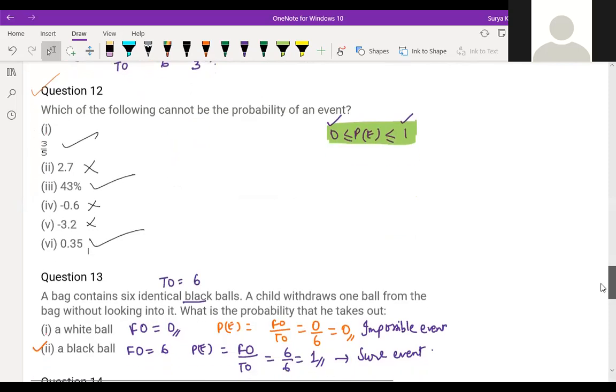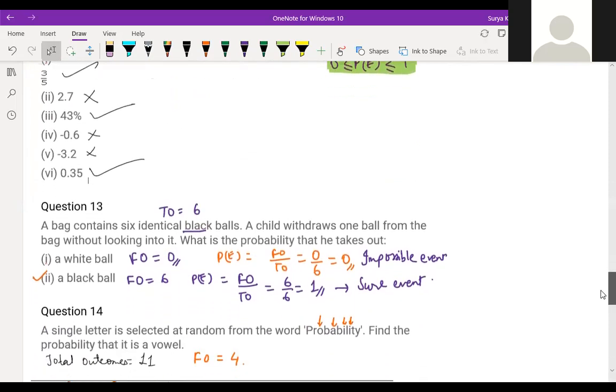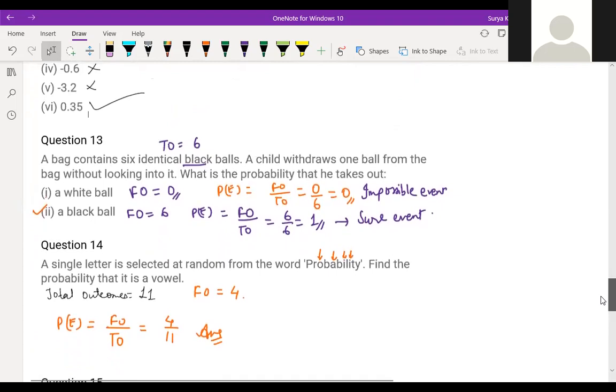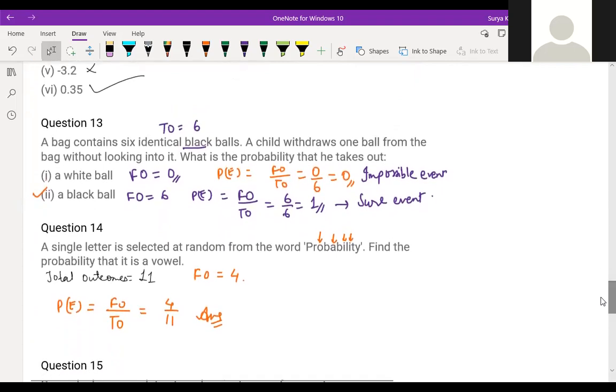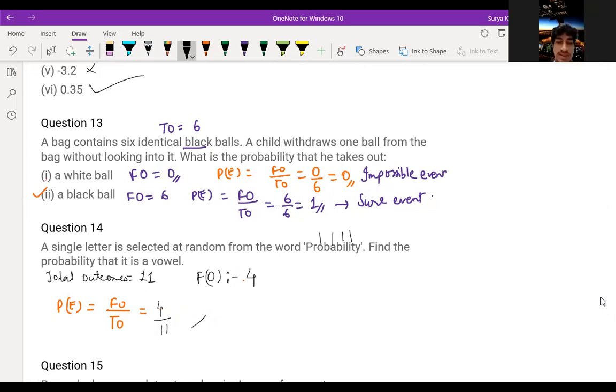Next is question number 13, a different kind. A single letter is selected at random from the word probability. Find the probability that it is a vowel. So vowel means you should count that. What is the favorable outcome over here? Vowel is what? A, E, I, O, U. 1, 2, it's 4, right? Yes, sir.